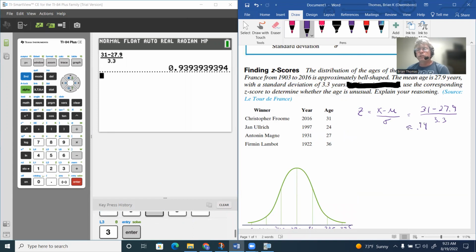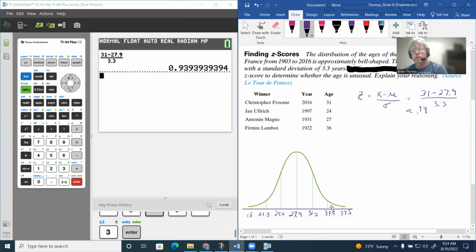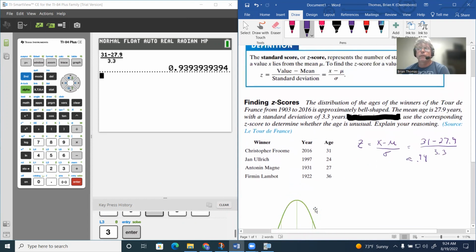So notice that that's not even one standard deviation. So if it's not even one standard deviation from the mean, I'm going to be between the age 31.2 and 27.9, probably really, really close to 31 would be my age. So that's not really unusual. Since the z-score is less than 1, that's not unusual as far as things go. So that's not an unusual age.